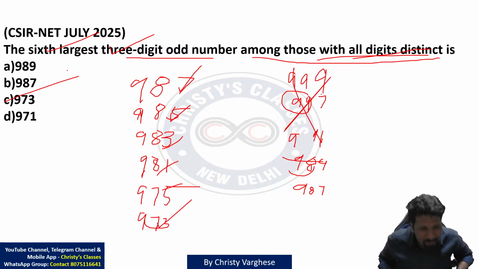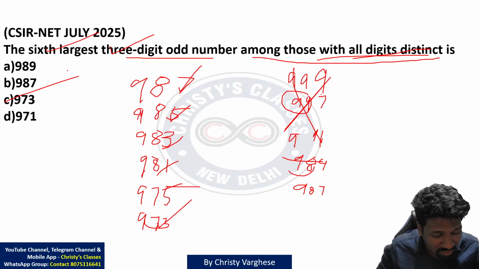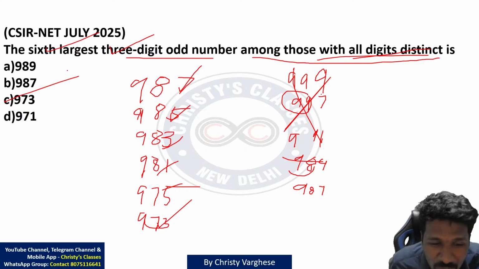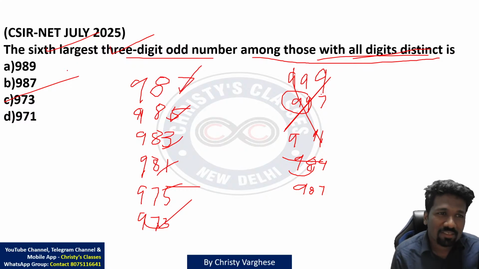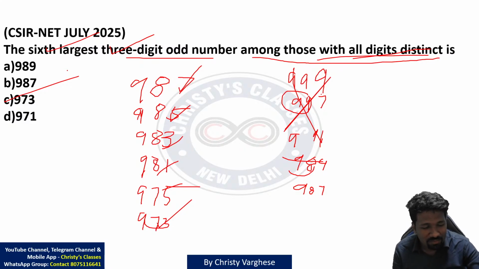Is it clear to everyone? Very simple elementary question, but it is enough to give you a negative mark if you don't read it properly, or if you haven't practiced such a PYQ before. Is it clear to all of you?